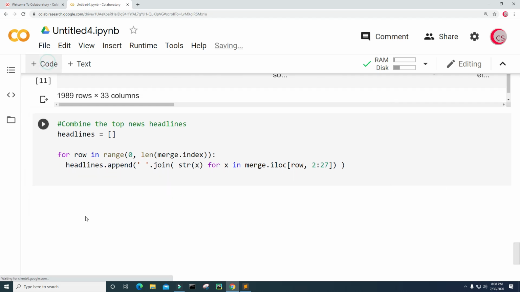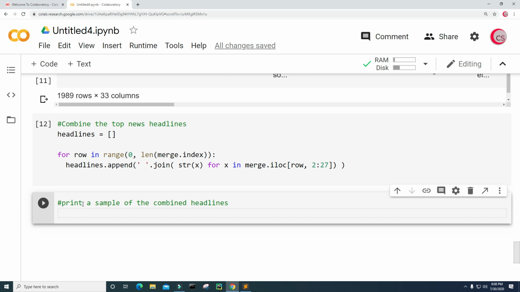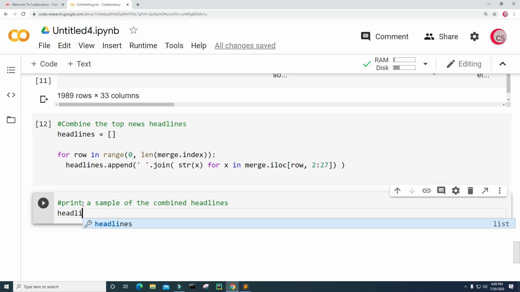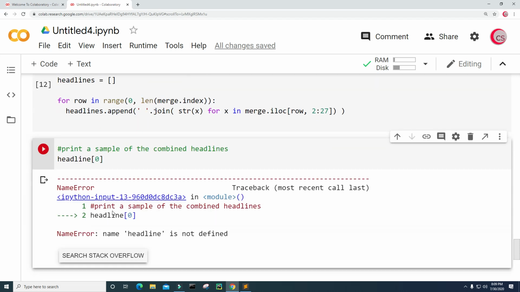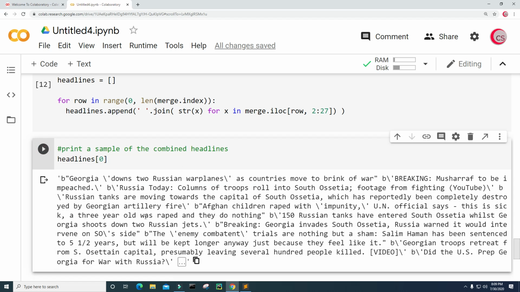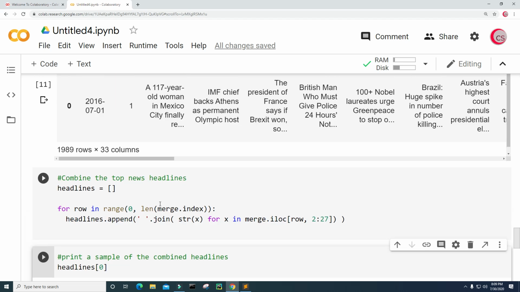Okay, let's create a new cell. And in this cell, I'm going to print a sample of the combined headlines with an S. So I will just print headlines at position 0. Let's run this. Okay, there's no headline, it's headlines. So let's go ahead and run this. All right, and now I have an example of one of the rows. It should be the first row.